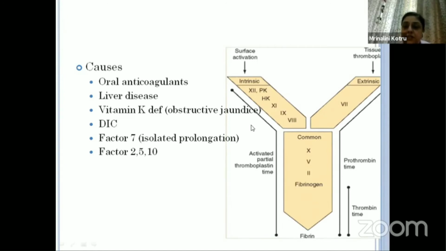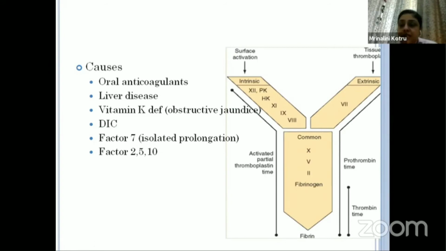any problems which can lead to an extrinsic or common pathway defect will lead to prolonged PT. So oral anticoagulants, liver disease, vitamin K deficiency, DIC, factor 7, and factor 2, 5, and 10 deficiency. Now, when there is a factor 2, 5, and 10 deficiency, apart from PT, APTT will also be prolonged.